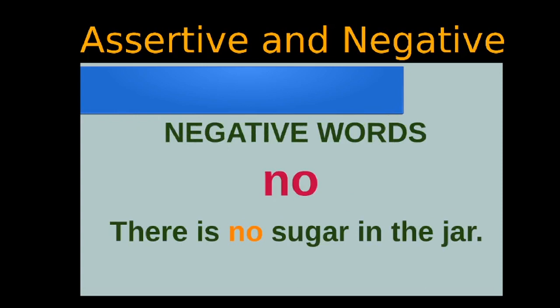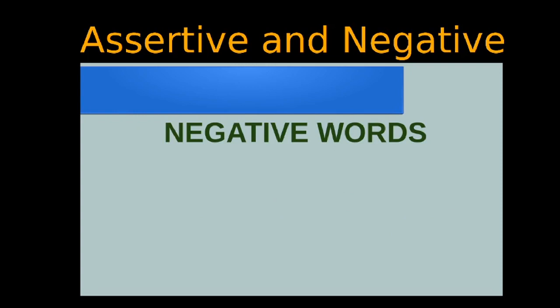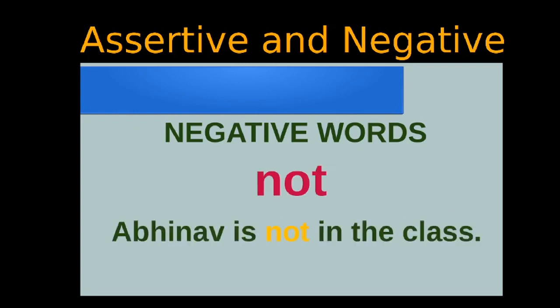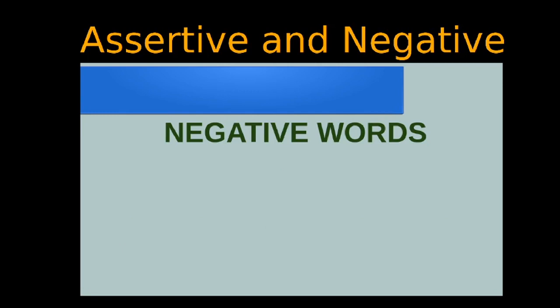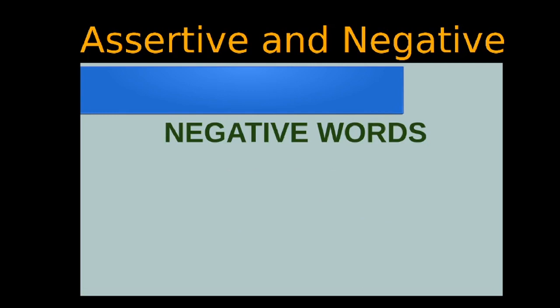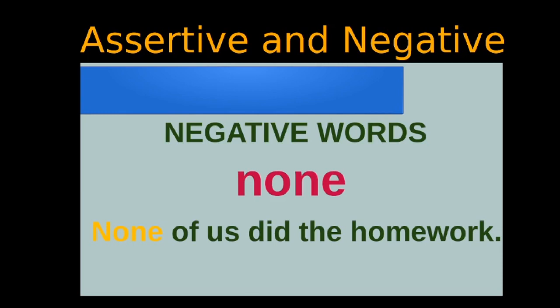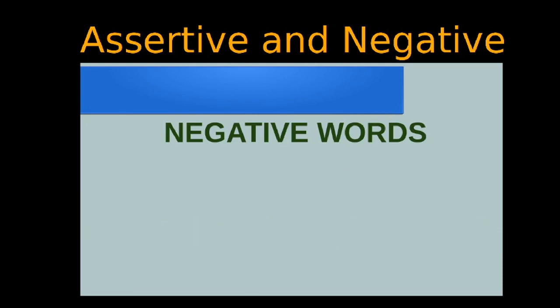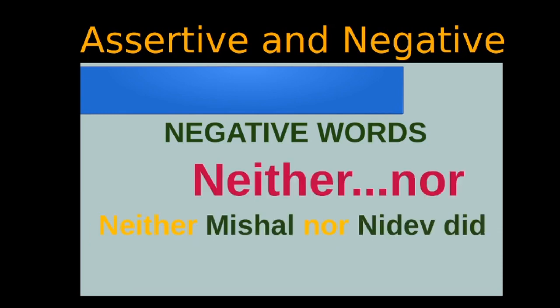Example: there is no sugar in the jar. Not: Abhinav is not in the class. Next one, never: Ganga never tells lies. Next one, none: none of us did the homework. Neither, nor: neither Mishal nor Nidev did the homework. So these are negative words.